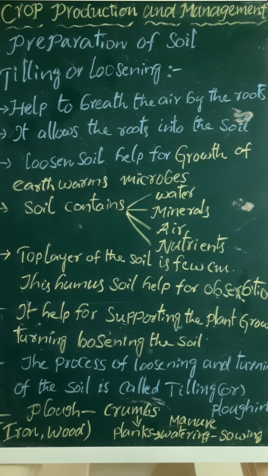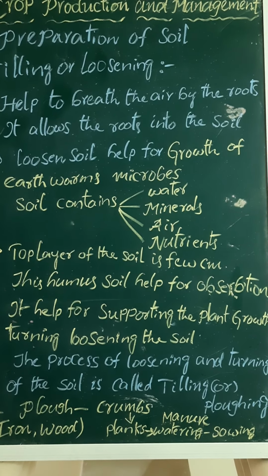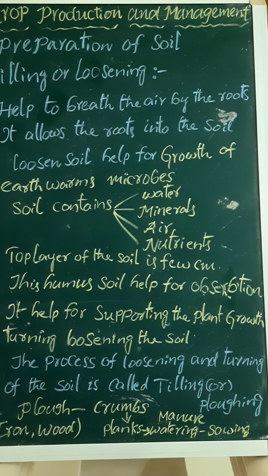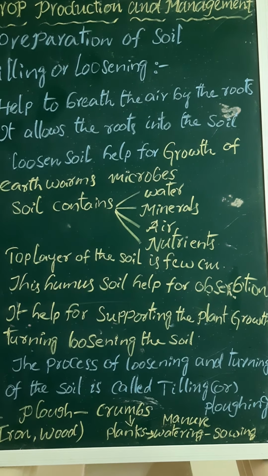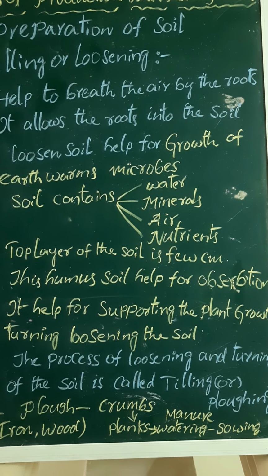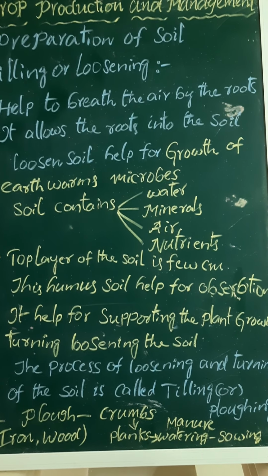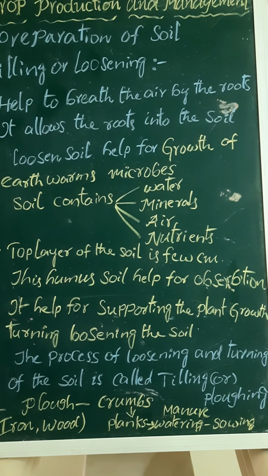This loosening of soil mainly helps support plant growth. Turning and loosening the soil brings back the nutrients present in the soil to the plants for more grain and better yielding. This is called cultivation.